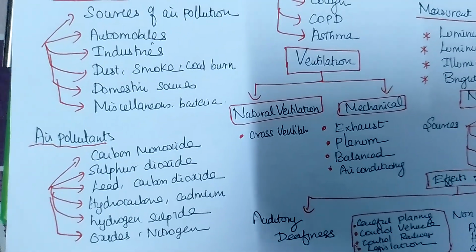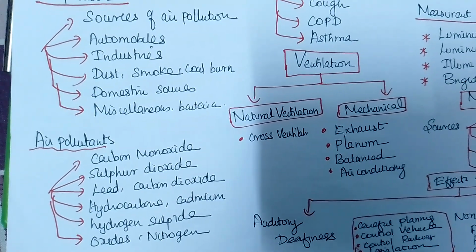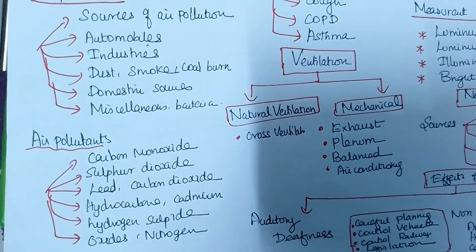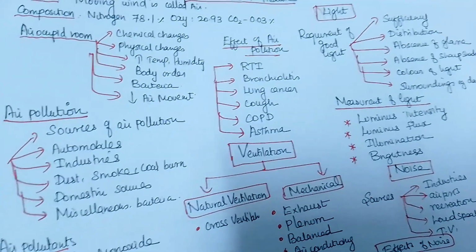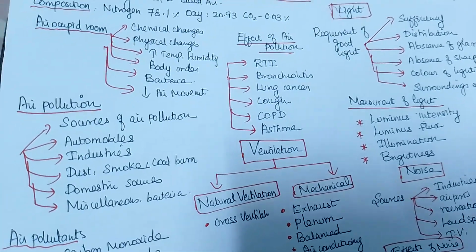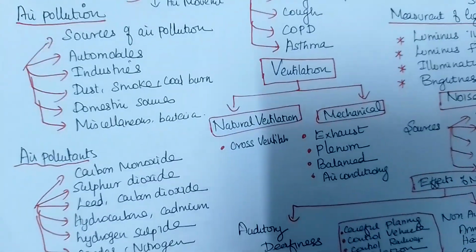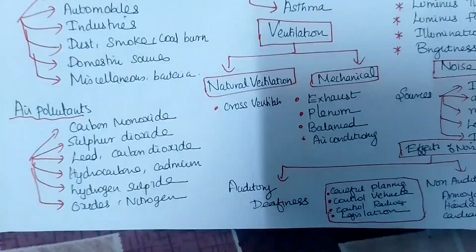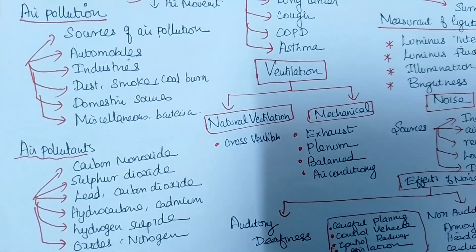What are all the pollutants present in the air? We told you automobiles. What these automobiles and industries are emitting is called pollutants. How do we measure air quality? The air quality indicator should be less than 50. If the air quality indicator shows more than 50, more than 300, more than 400, it is not suitable for human beings to live. Correct? Right.